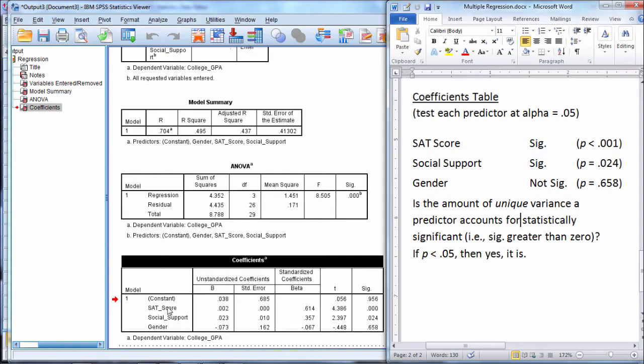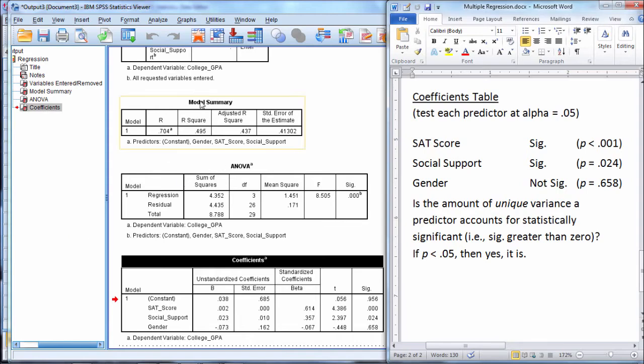So they offer nothing uniquely if they were in fact correlated perfectly. So if a test is significant here, we know that it's offering a unique contribution to our dependent variable, or college GPA in this example. So that's important to note, and it's an area that's often confused in regression.